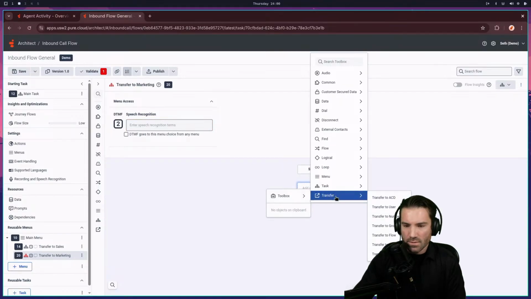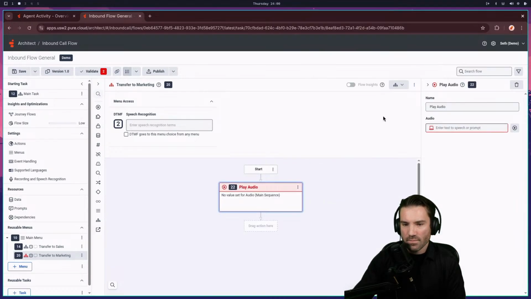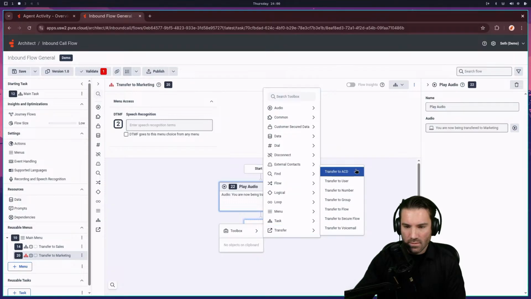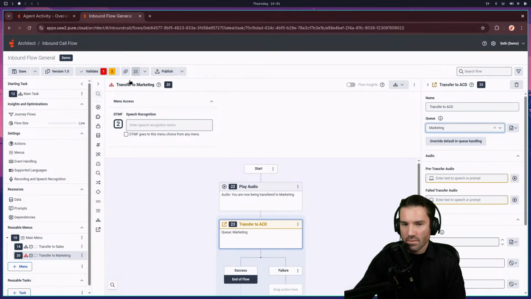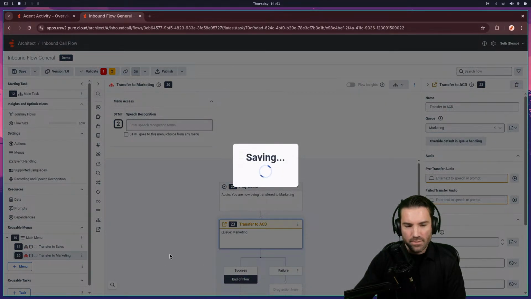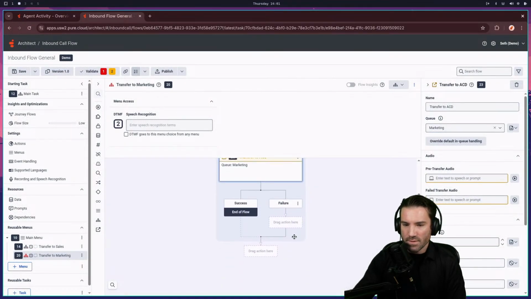And then we'll do another play audio step. We'll say, you are now being transferred to, yeah, just marketing, that's fine. These are all text to speech, and so they don't really sound great, but I could go in and do my own wave prompt files for those. And then transfer to ACD. I can go ahead and make that the marketing one. Save. And then we'll do a disconnect here.